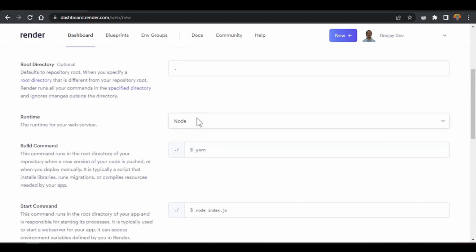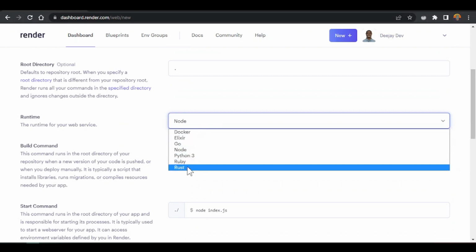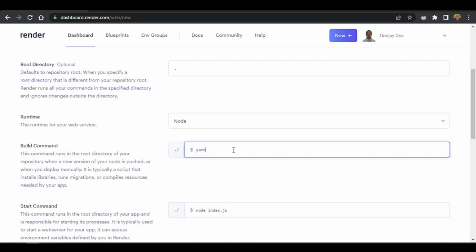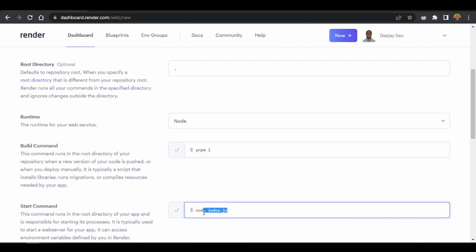All right. And then since we use Node for our server, if you choose any of them for here, if you use Python and Rust and all that, but we use Node with our npm. But we know they use yarn, and because we know they use yarn, we use pnpm. And we want to say install. This will help us run pnpm install to install all our dev dependencies for here.